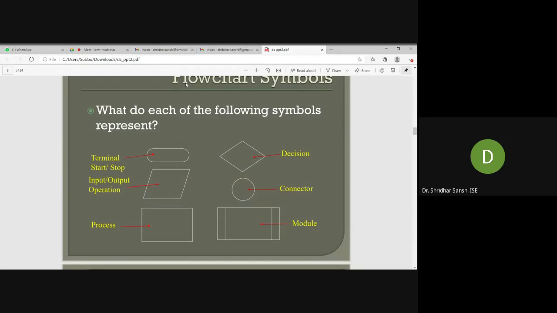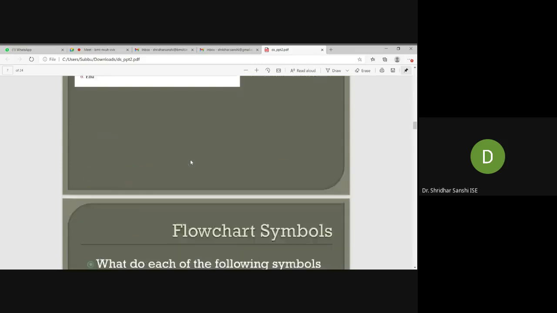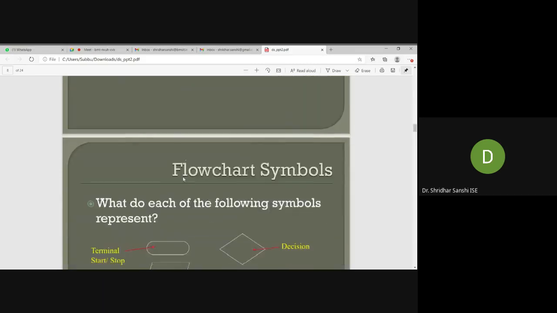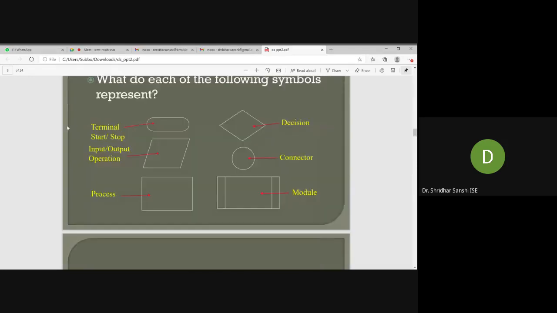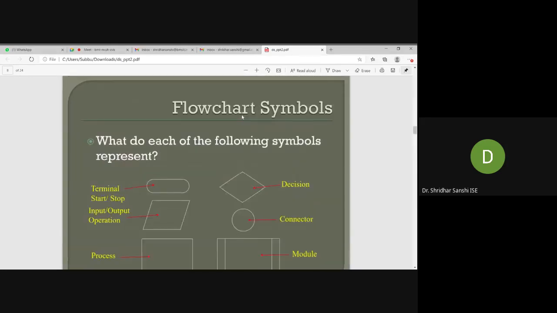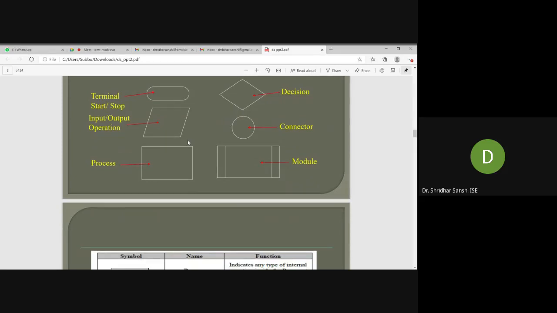What is the definition of a flowchart? A flowchart can be defined as a pictorial representation of an algorithm. Whatever algorithm we write, we can depict in a picture format, and we call it a flowchart.